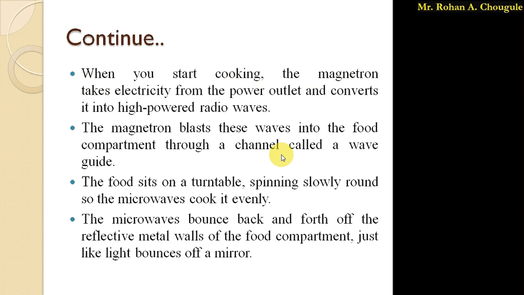So when you turn on your microwave, the magnetron takes electricity from the power outlet and converts it into high powered radio waves. As I said, the magnetron is used to generate the microwaves. And this magnetron blasts these waves into the food compartment through a channel called a waveguide.